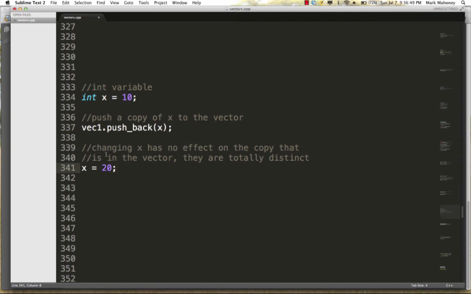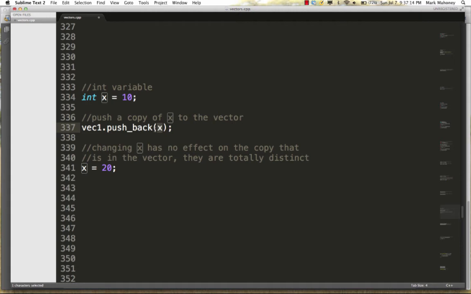If in the very next statement I were to change the value of x to 20, that is going to have absolutely no effect on the copy that got pushed back to the vector. So keep in mind, pushback is really copying a value to the vector, and if you change a variable, in this case x, it is going to have no effect on the copy.